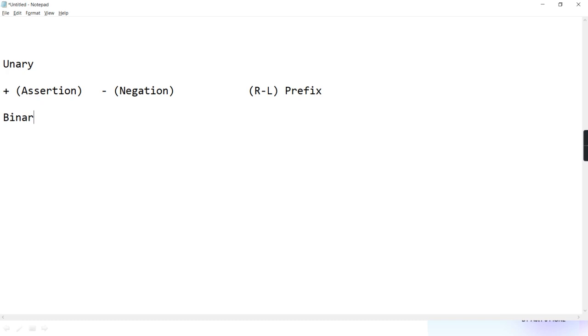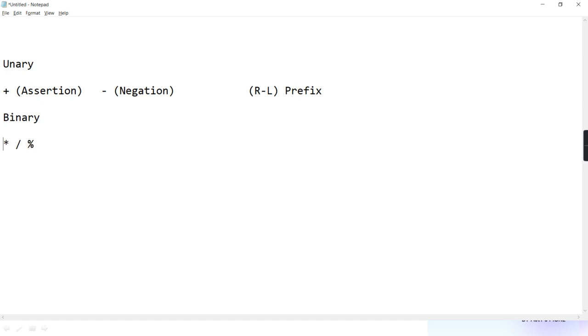Then coming to the next operators, the binary operators. Among them, the highest precedence is multiplication, which I need not explain. All of these are binary. When I write A into B, it returns A times B, meaning it adds A, B times: A plus A plus A, B times. So it is standard multiplication, no need to go into too much detail. Then the second is division, and next is modulus.